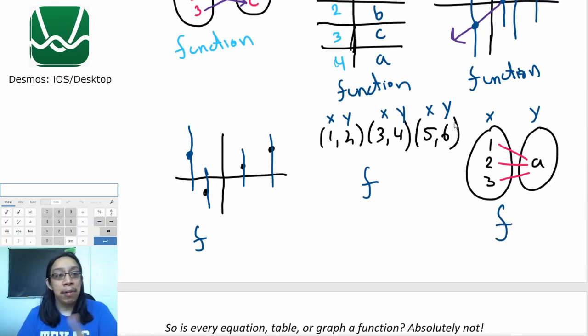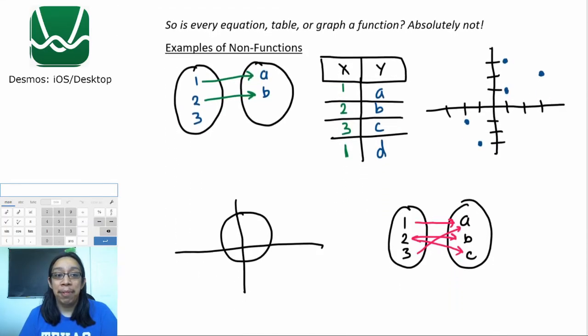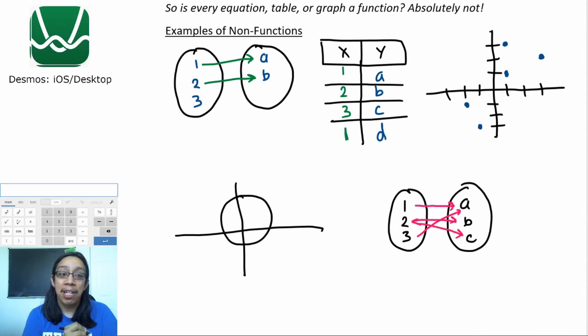So in this first part, we've noticed all the different types of examples that make up a function, and they all share one thing. Every single x had exactly one distinct y value. And in some cases, it's okay if all of the x values went to the same output, because they all went to one single thing and not two different things. So is every equation, table, and graph a function? Absolutely not. Let's look into examples of what makes a relation or a graph, table, equation not a function.